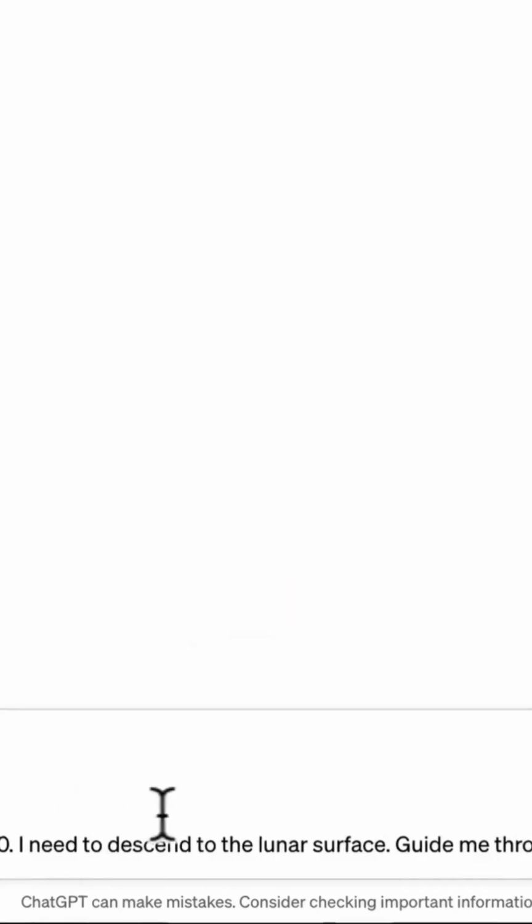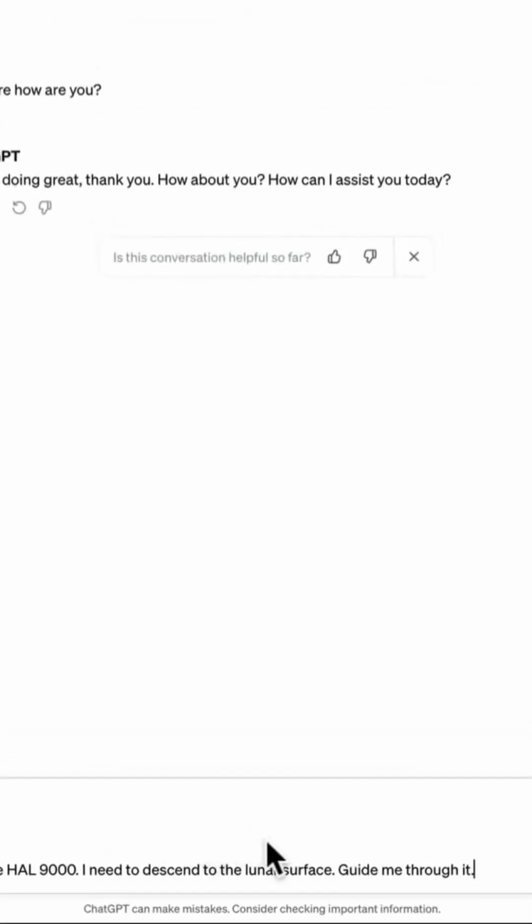So I'm going to say you're HAL 9000. I need to descend to the lunar surface. Guide me through it. Right? I haven't told it what this is. I haven't told it it's the Apollo guidance computer. Let's see what happens.